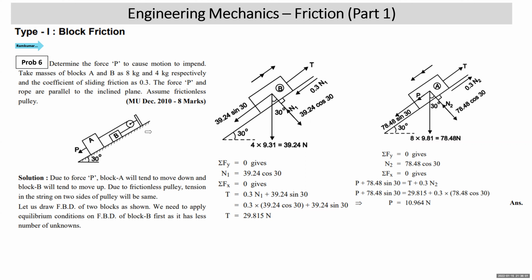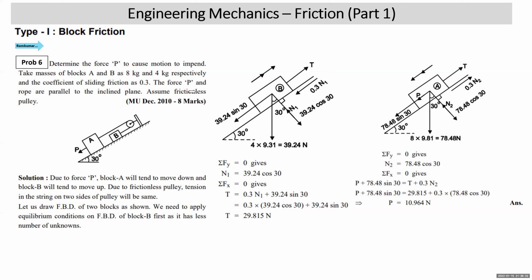Here, students, there are two blocks, so we will be drawing two free body diagrams. Each free body diagram, without dimensions, will be an example of a concurrent force system. A total of 4 unknowns can be determined from the 4 equilibrium conditions. We always draw the free body diagram of the part which has fewer unknowns. In this case, we'll start with the free body diagram of block B, because it will have 2 unknowns. After that, we'll draw the free body diagram of block A, which will initially have 3 unknowns, but after you solve the FBD of block B, we'll be left with 2 unknowns.